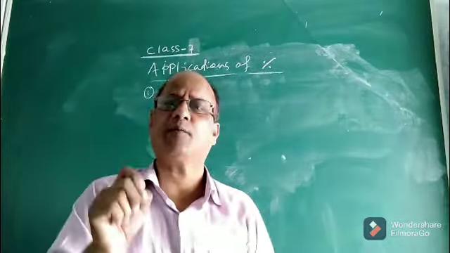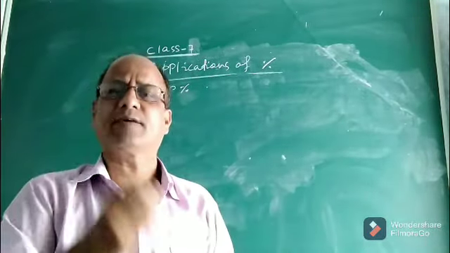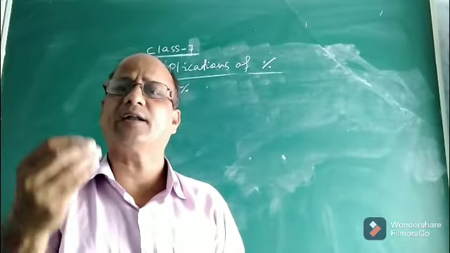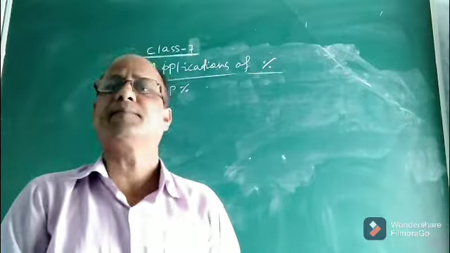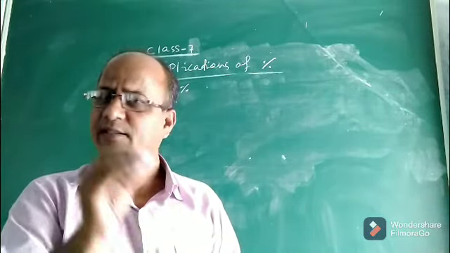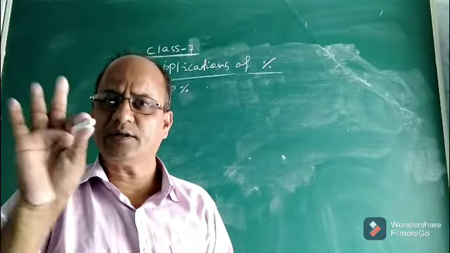Let me give one example. Suppose you buy a pen for 10 rupees and sell it at 15 rupees. Here the selling price is 15 and the cost price is 10. So your profit will be SP minus CP, which is 5 rupees.